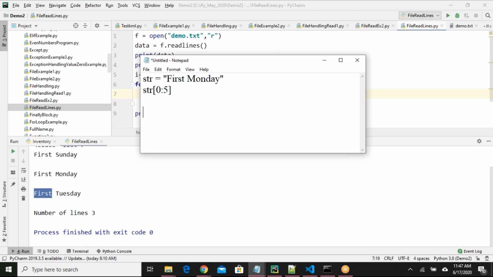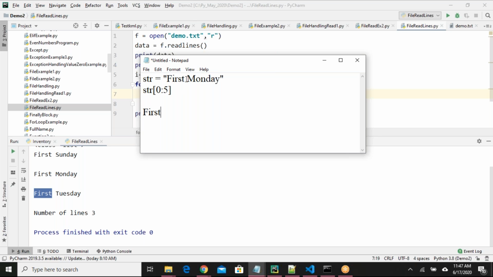So my question is, if I give str of 0:5, what is the output? First, correct? Right, you're right.